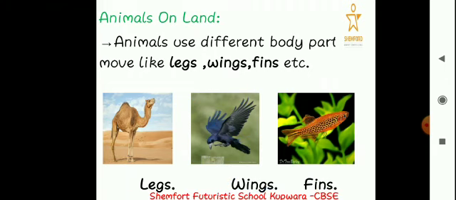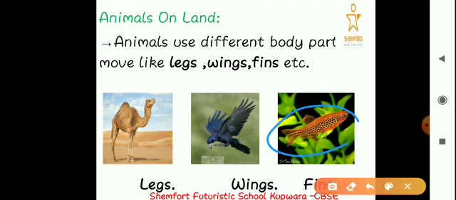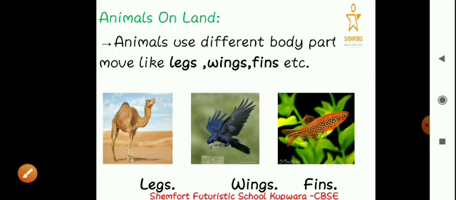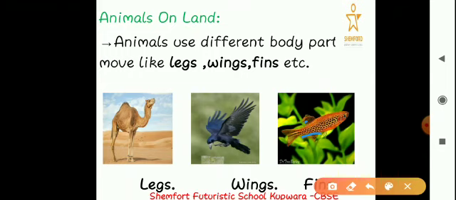And in the third picture, there is this fish. It has these fins. These are fins, okay, which help them to move from one place to another. Can you see any legs that a fish has? No, there are no legs. So they don't have legs. What do they have? They have fins, which help them to move from one place to another. So animals like camel have legs to move from one place to another, birds have wings to move from one place to another, and fish have fins to move from one place to another.